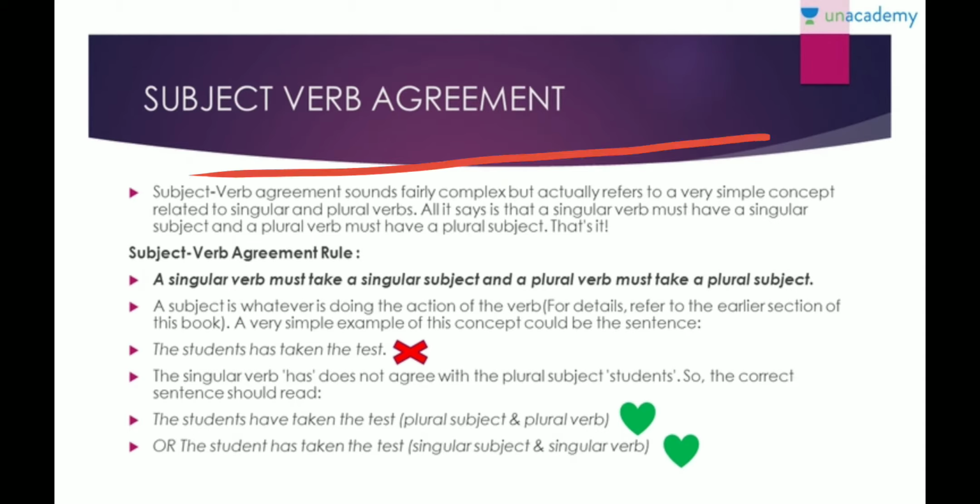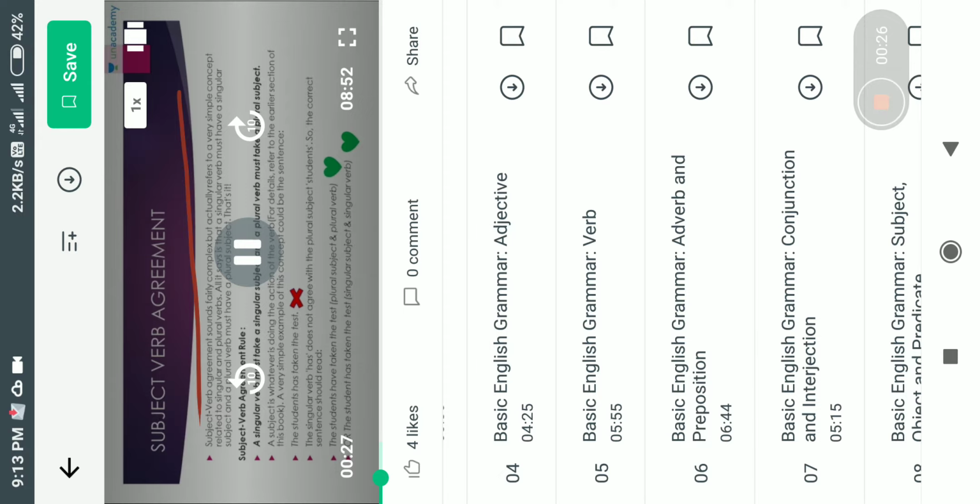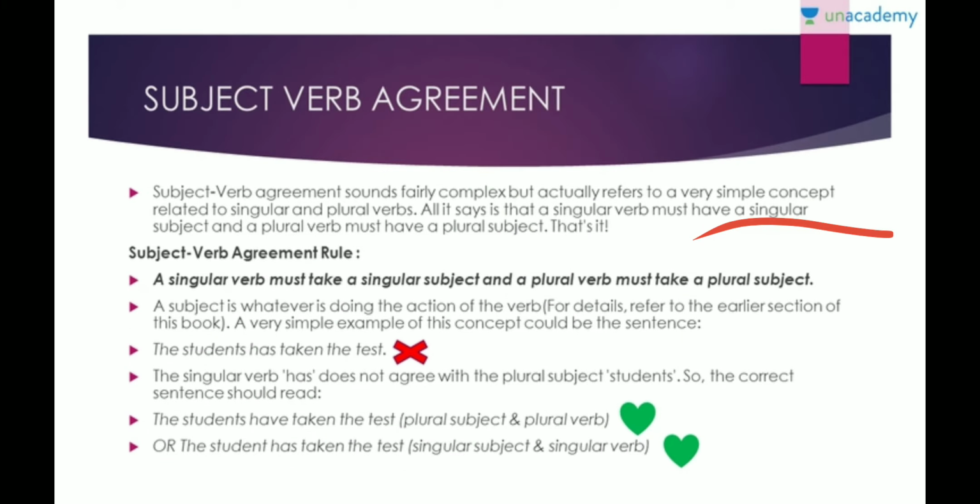So, subject-verb agreement, big words, right? It seems so complicated, but actually it refers to a very simple concept, right? About singular and plural verbs. All it says is that a singular verb must have a singular subject and plural verbs must have a plural subject. That's it. So basically, it's very simple. Singular verb, singular subject, plural verb, plural subject. So the subject-verb agreement rule: a singular verb must take a singular subject, a plural verb must take a plural subject, right?